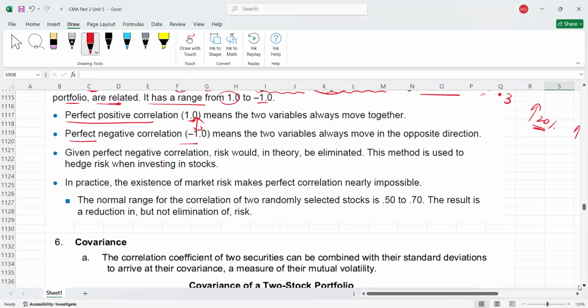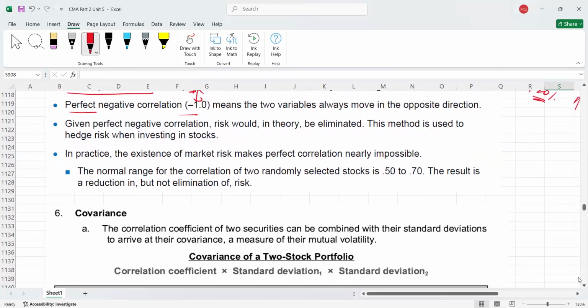Okay. And usually, because practically we cannot find exact +1 or -1 figures of correlation for two stocks or two bonds, the correlation mostly could be 0.5 to 0.7, because our purpose is to reduce the risk, not to eliminate the risk, right? Risk elimination maybe we cannot do, but at least we can reduce it, being a good finance person. Understood? So this is only the theoretical concept of correlation.